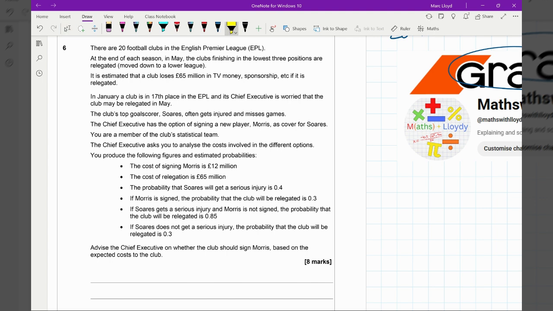There are 20 football clubs in the English Premier League. At the end of each season, in May, the clubs finishing in the lowest 3 positions are relegated, moved down to a lower league.